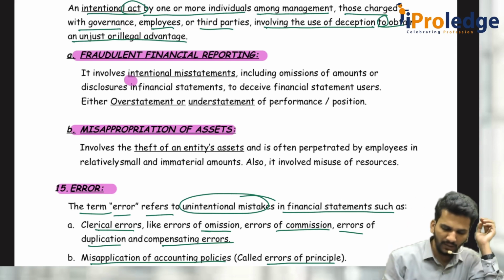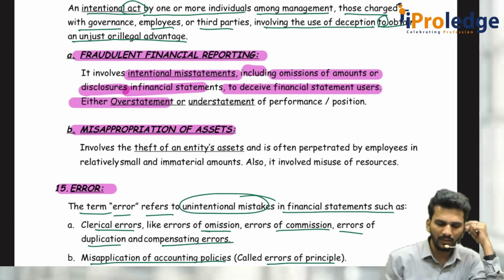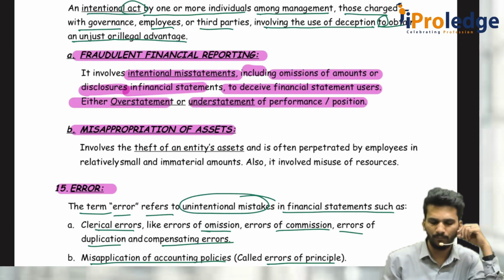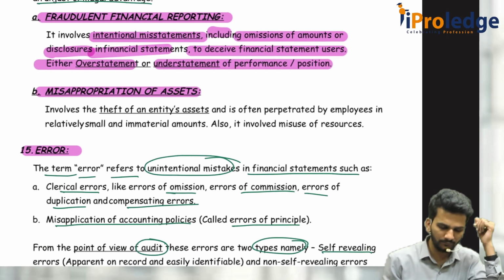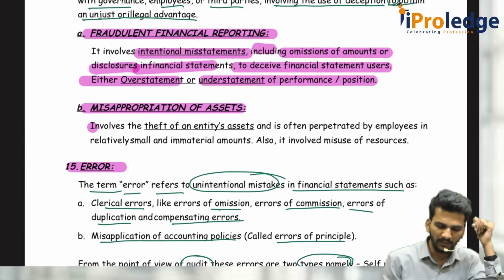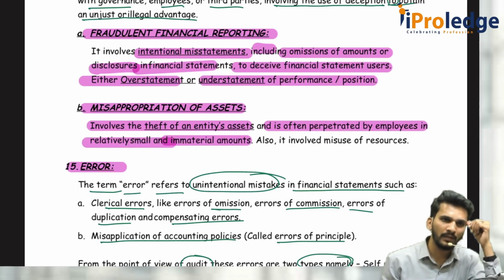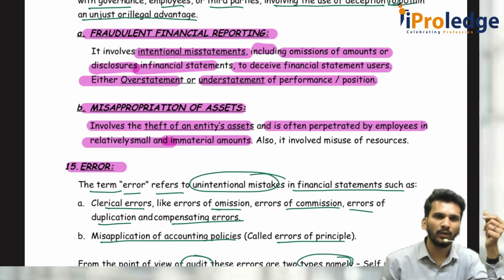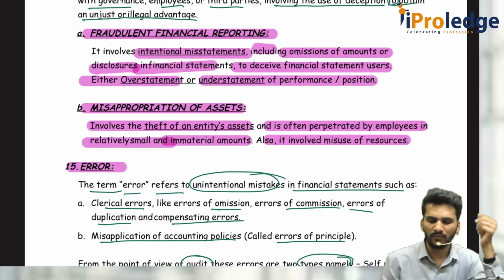FFR means intentional misstatements, including omission of amounts and disclosures in financial statements, to deceive financial statement users, either overstatement or understatement of performance or position. Misappropriation of assets involves theft of an entity's assets, often perpetrated by employees in relatively small and immaterial amounts: 10 rupees, 100 rupees, 1000 rupees, where nobody notices, very negligible amounts. Also it involves misuse of resources.